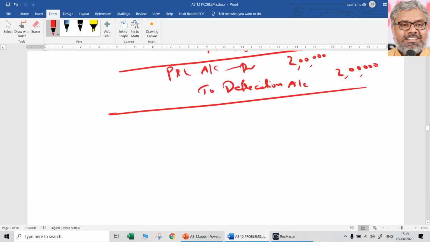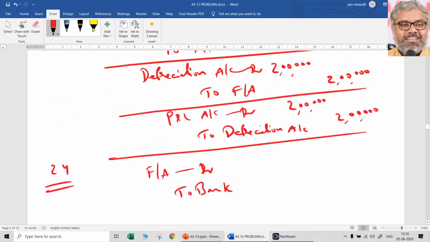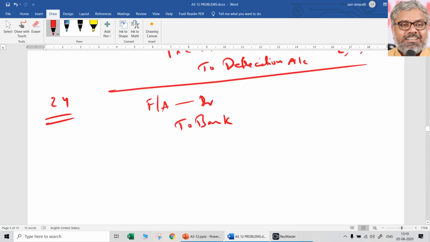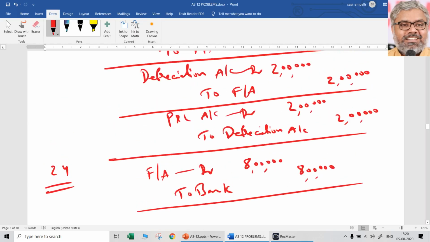So when the grant becomes refundable, naturally the entry here will be a reverse entry. Fixed asset account Dr, to bank. Whatever the original grant received amount was, 8 lakhs, that has to be reversed. Fixed assets account Dr, to bank account 8 lakhs rupees. Reversal entry for refund. But the main point here is in the second year, how depreciation has to be calculated.